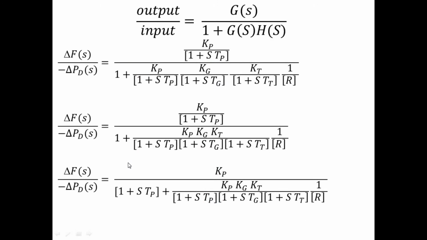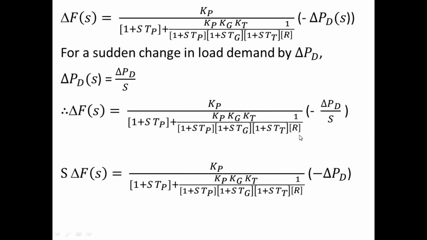Okay. And we are going to substitute the values in the transfer function formula. Del f of s divided by minus del PD of s will be equal to G of s divided by 1 plus G of s into H of s. So after simplifying this equation, at last we will have del f of s like this.